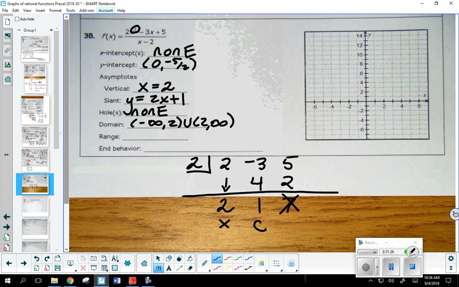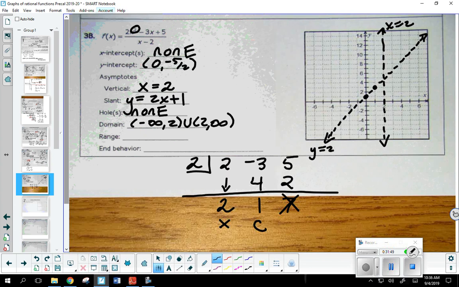All right, well, let's go ahead and start to put all this together. We have a vertical asymptote at 2. Okay, so there's x equals 2. We had our slant asymptote at 2x plus 1. So that crosses at 1, up 2 over 1. Okay. So that's y equals 2x plus 1. Remember, always label, always label. Then we have the y-intercept at negative 5/2, so a negative 2.5. Okay. Now I'll go ahead and label that at the end.